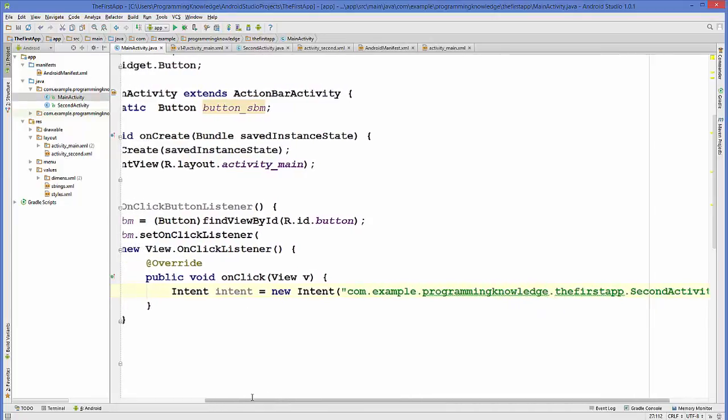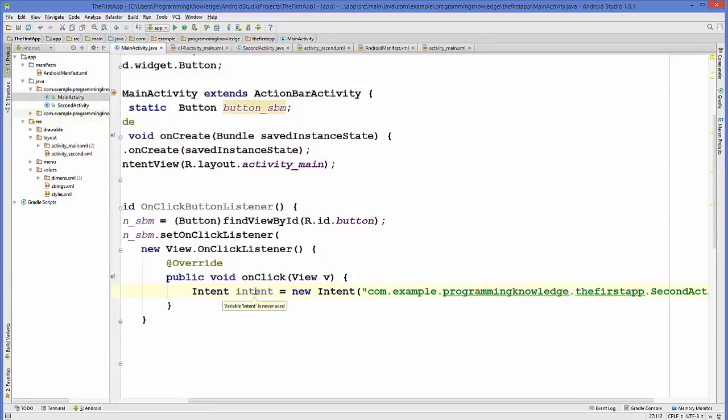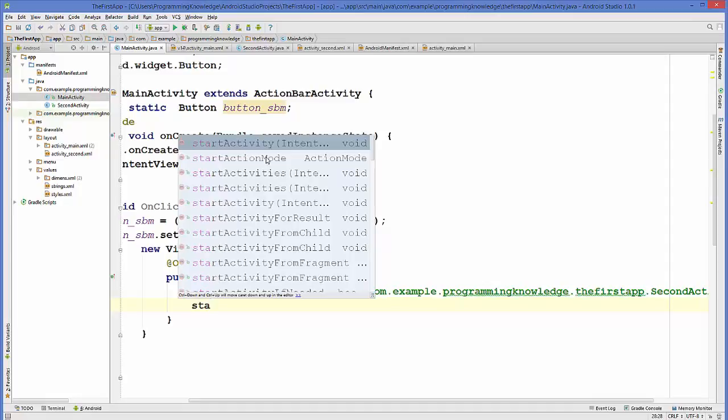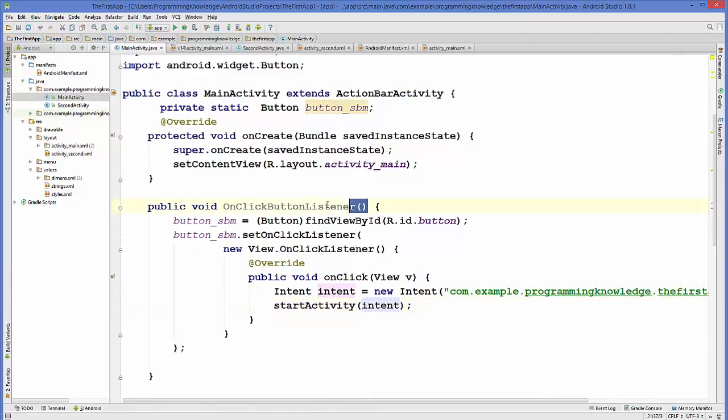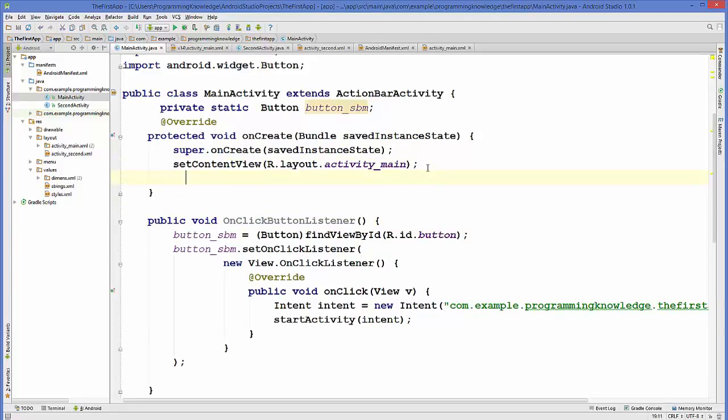Now I just need to call this intent to start the activity. There is a method called startActivity which takes the intent as an argument. So in this startActivity just pass your intent variable, and now everything is done. Now we just need to call this method inside our onCreate method. So just copy the name of this method and call it inside our main method. And now we are going to run our application.